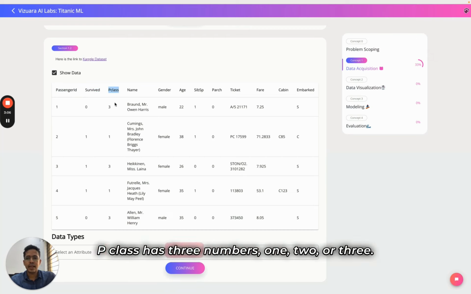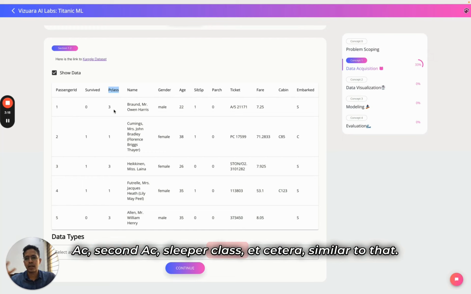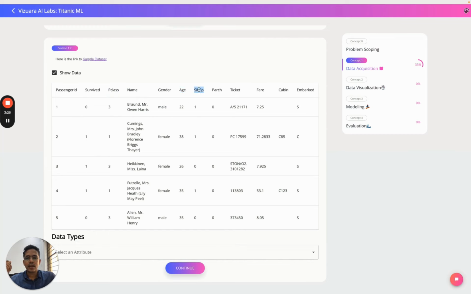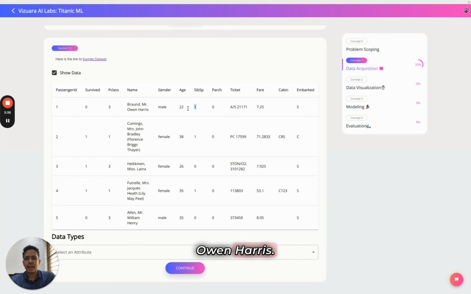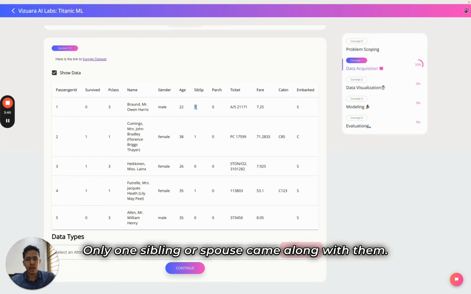P class has three numbers, 1, 2, or 3. It is the class of the passenger. There were 3 different classes in which passengers were boarding, similar to the classes in a train. There is third AC, second AC, sleeper class, etc. Similar to that. Then the name, full name, then gender, male or female, age, and SibSp, which is basically the number of siblings or spouses who entered the Titanic ship along with the passenger. So here 1 means with this Mr. Owen Harris, only 1 sibling or spouse came along with them.